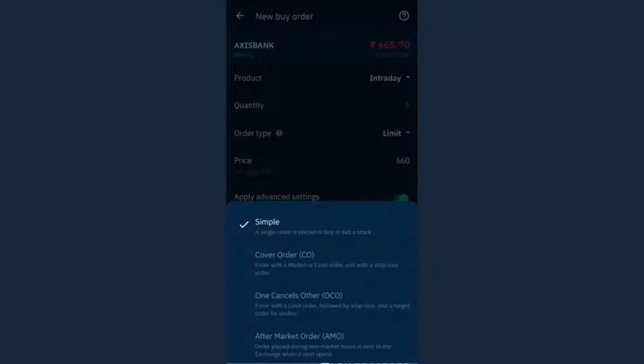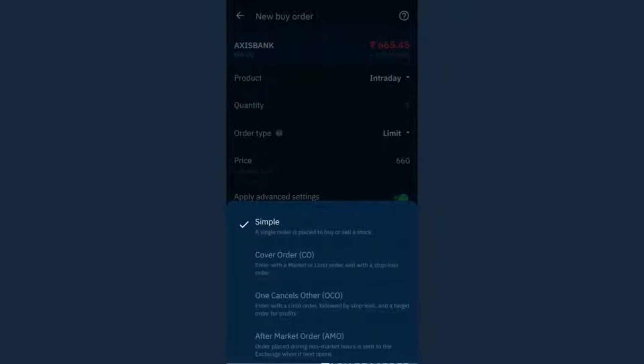So if you are placing a buy order, the stop loss and target will be sell, and if you are placing a sell order, then the stop loss and target will be buy, right? So OCO means that if the stop loss is hit, the target order will be cancelled, and if the target is hit, then the stop loss order will be cancelled.